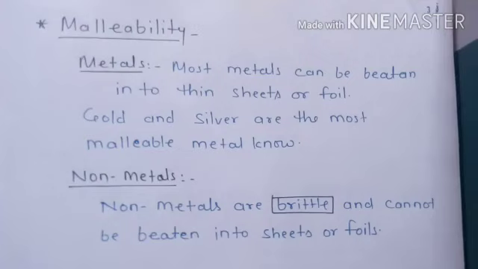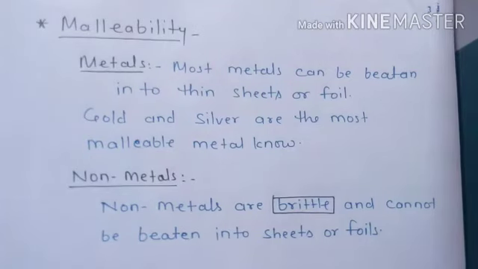Other metals that can be beaten into sheets include aluminium, iron, copper and tin. You use foil, silver foil, to keep your food warm for a longer period of time. This is also malleability, that we can convert aluminium into a thin sheet.